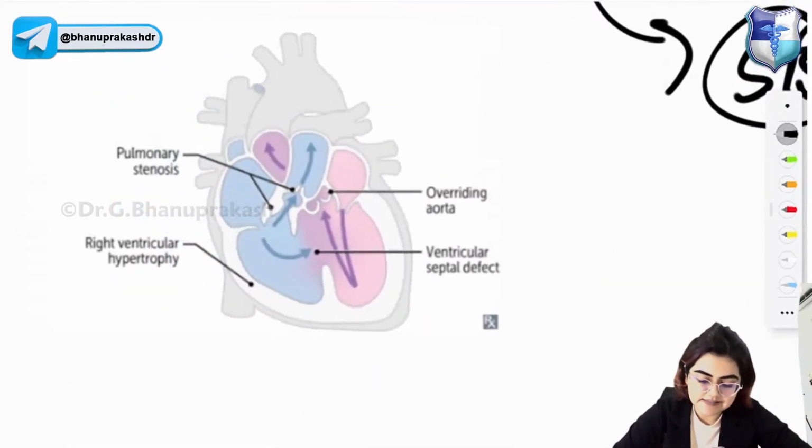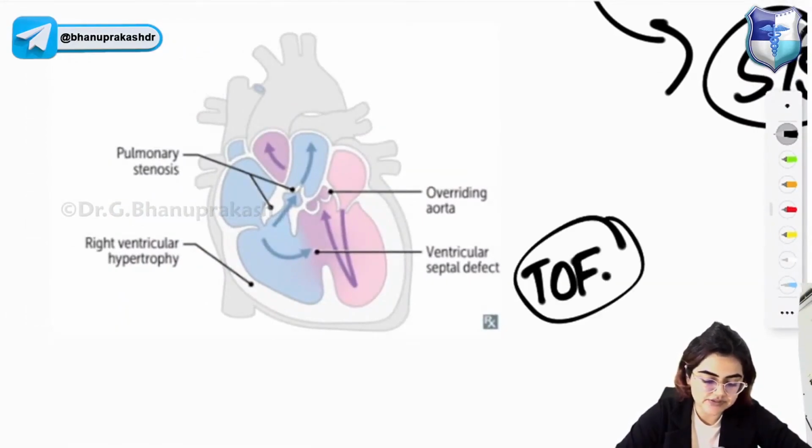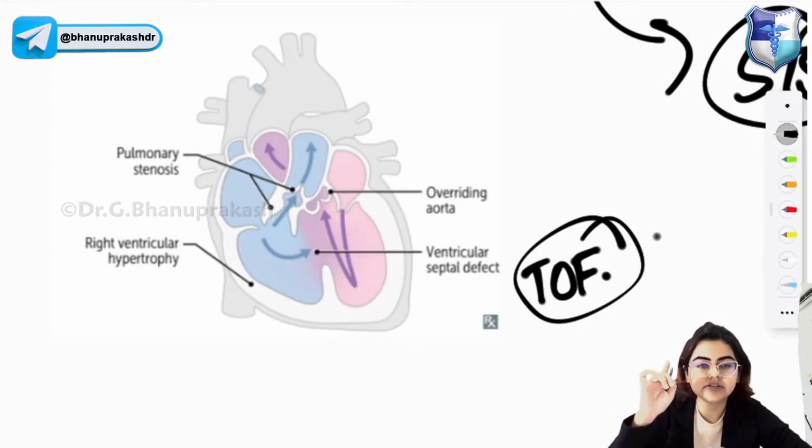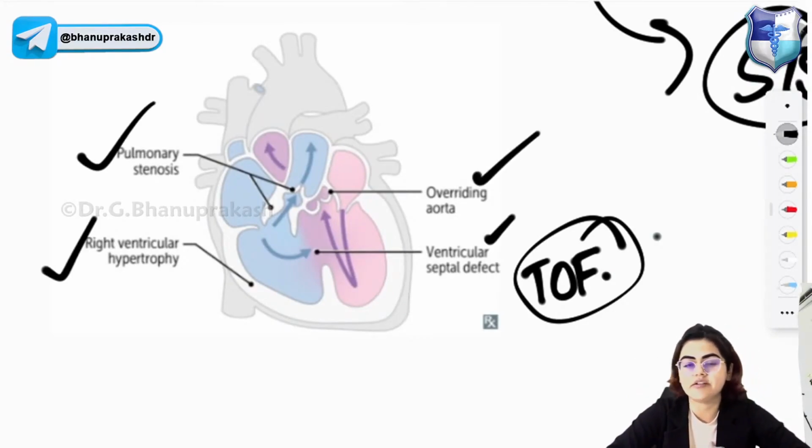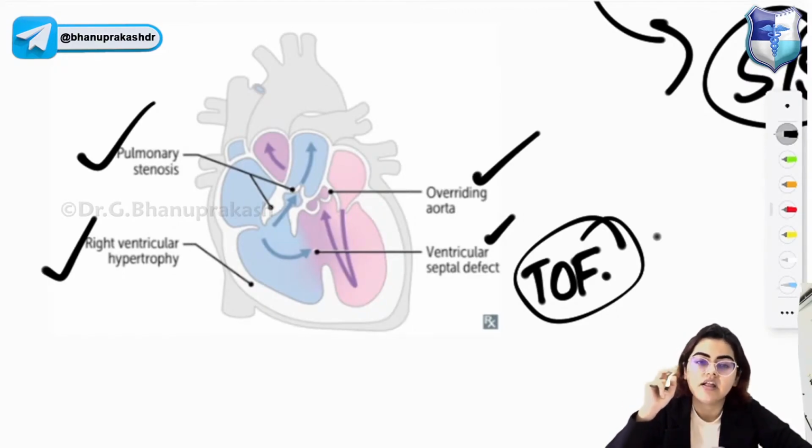So what is this? This is tetralogy of Fallot, characterized by 4 things: pulmonary stenosis, right ventricular hypertrophy, overriding of the aorta and ventricular septal defect. Pulmonary infundibular stenosis is the most important determinant for prognosis. Next one is right ventricular hypertrophy.